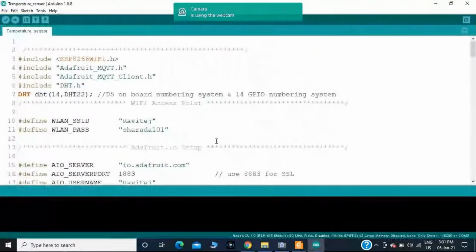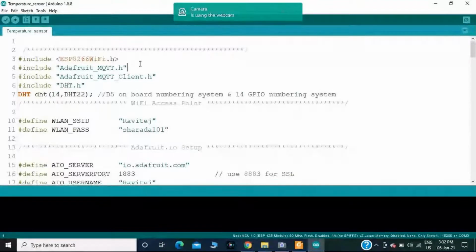Okay, this is the code part related to the Adafruit IO cloud service. First, you should initialize the code. As you know, within the NodeMCU, we have the ESP8266 Wi-Fi module. For that reason, I'm initializing this one.